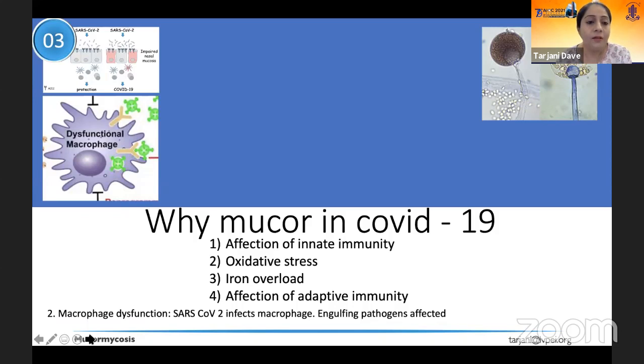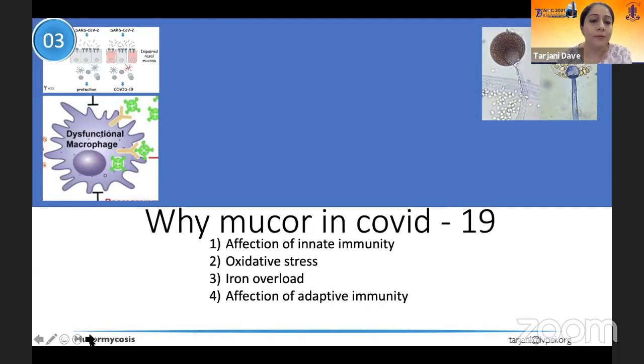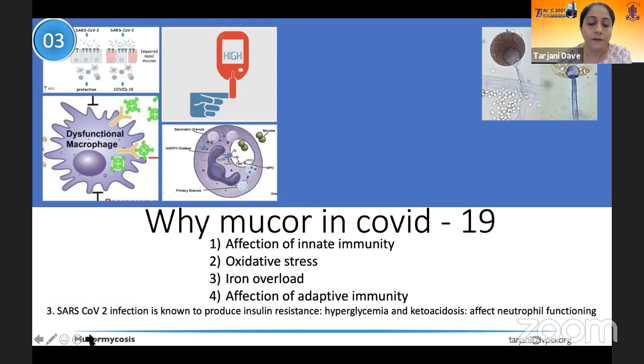The second part is that COVID-19 infection itself produces dysfunctional macrophages, and macrophages are the first line of defense against any infection in the body. So their dysfunction reduces the innate immunity that a body has to fight external infection, and hence we are more susceptible to developing mucormycosis.